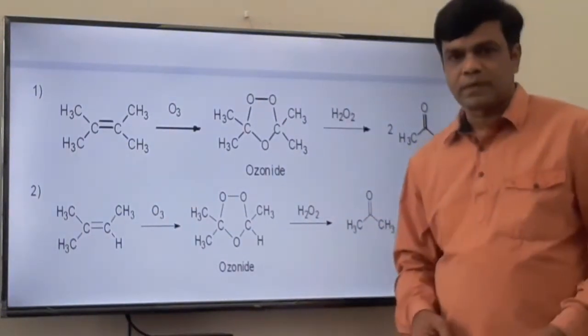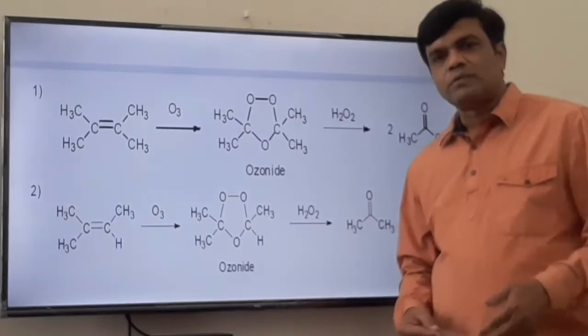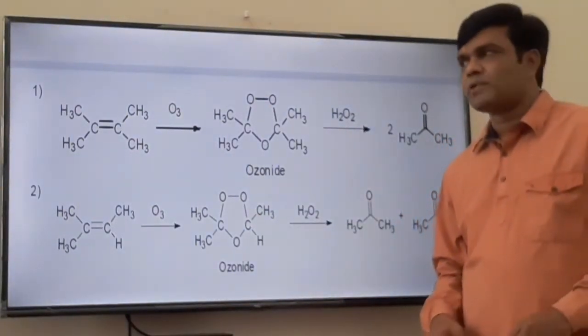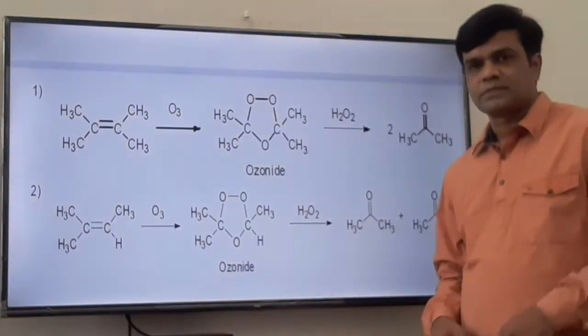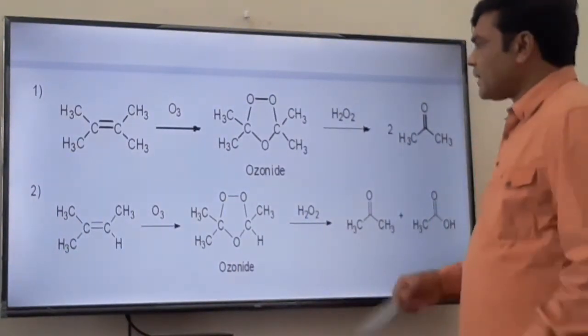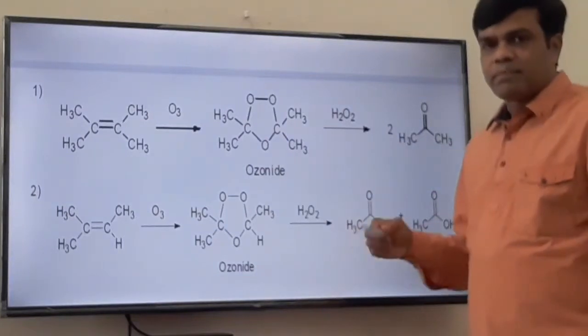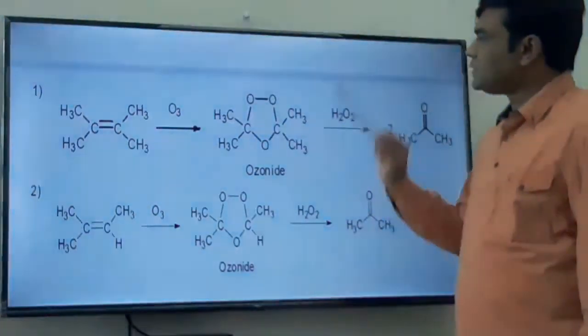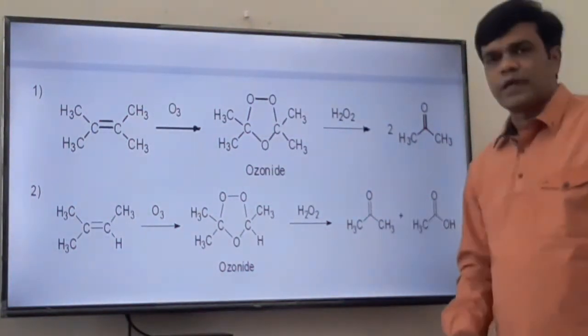This is just to remember; actually there is a mechanism of how the 1,3-dipolar addition and the reverse 1,3-dipolar cycloaddition reaction take place. That is the mechanism. But in short, how to remember? You have to replace this pi bond and put these three oxygens in this fashion. That is how we get the ozonide.